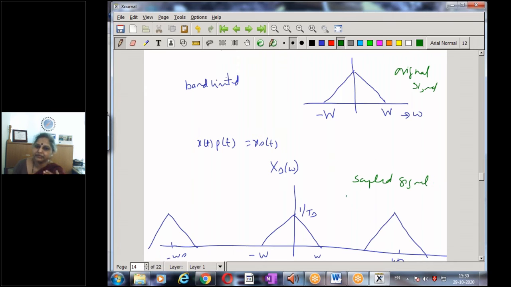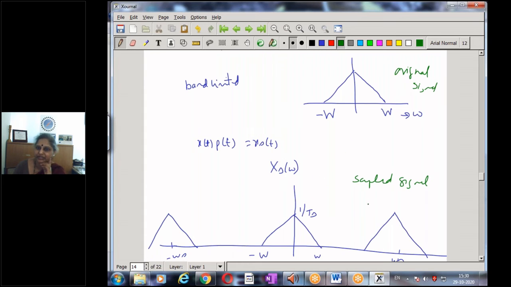Now we can realize that the sample signal spectrum is different, and hence the sample signal is different from the original signal. But now I want to get back. What I'm trying to do is, instead of sending the complete signal, send a sample signal. So I need to get back my original signal from the sample signal.